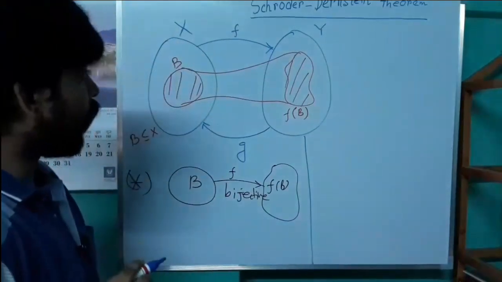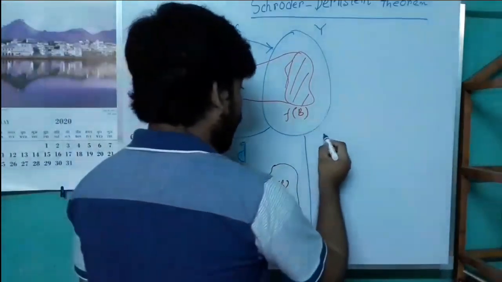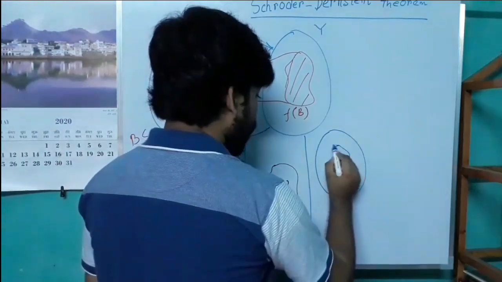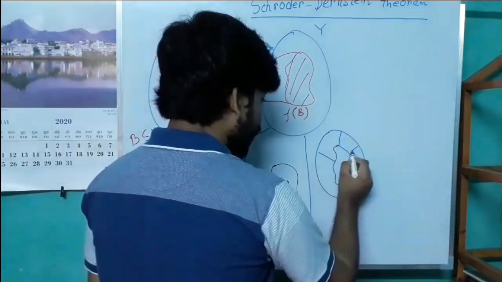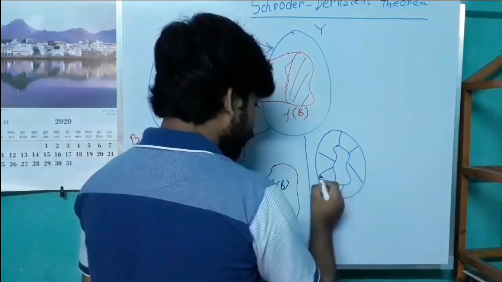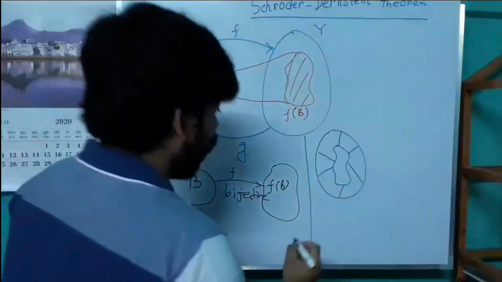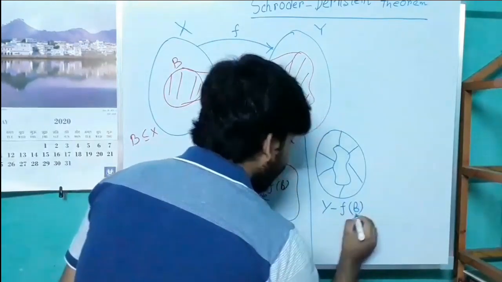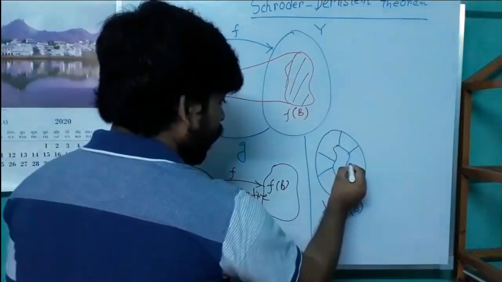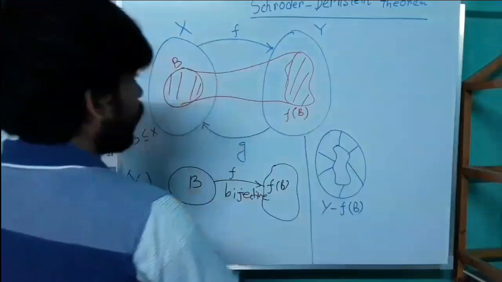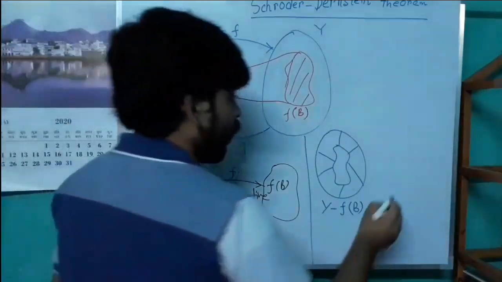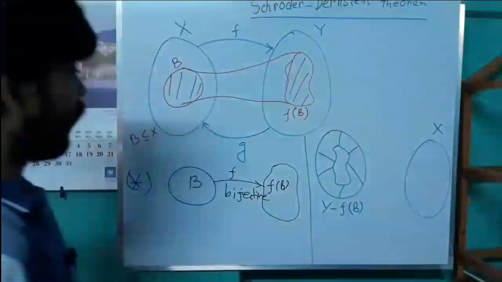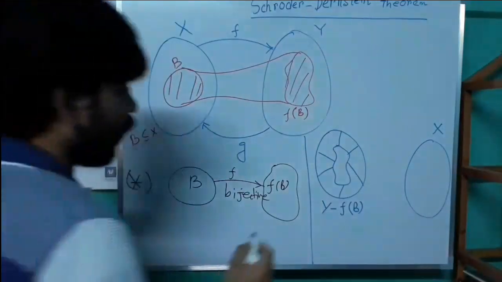Now we consider the set Y minus f(B). So this is the set Y minus f(B), and we consider the set X here.